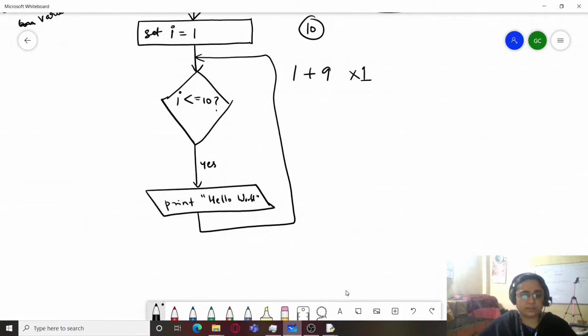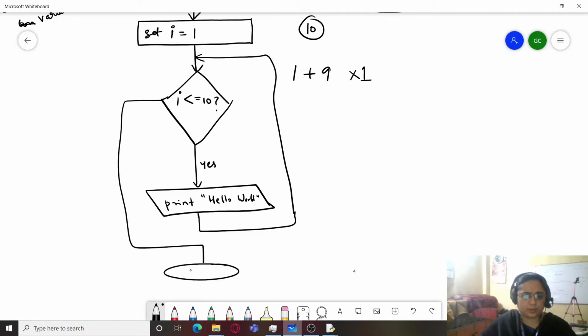So, okay, we missed one very important thing over here, and that is the statement which is there. Okay, I'll just show you how this will work. If the condition is false, stop the program. Now let's see.